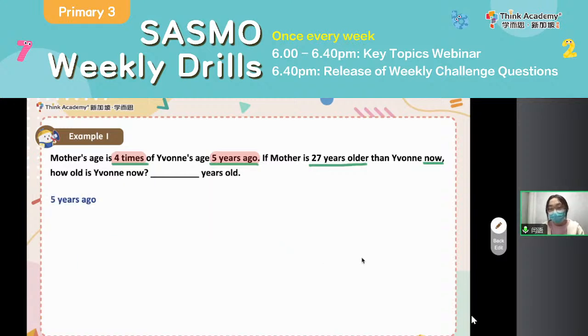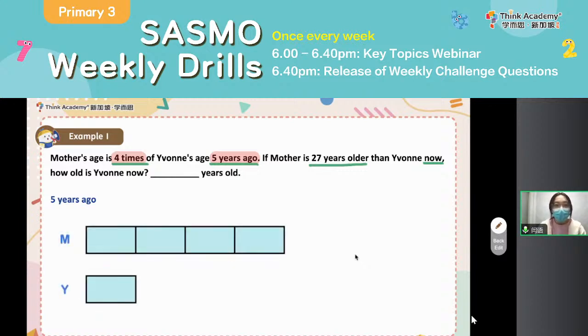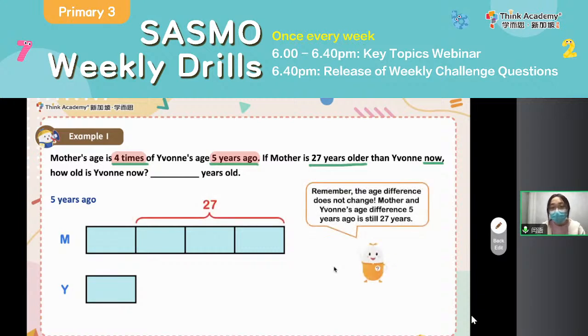How can we draw out the model? First thing, do remember to label out the year. It was 5 years ago, and then you can see the multiple relationship. So here, let's draw it out. Mother's age, 4 units. Yvonne's age, 1 unit. Then following this, you can label. Mother is 27 years older than Yvonne now.